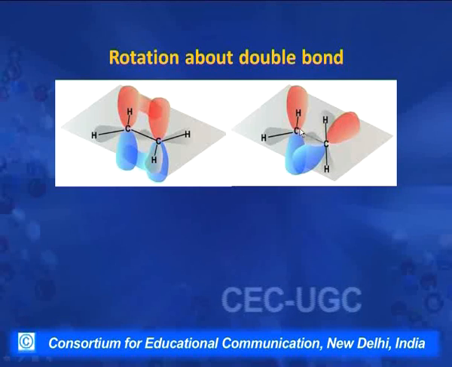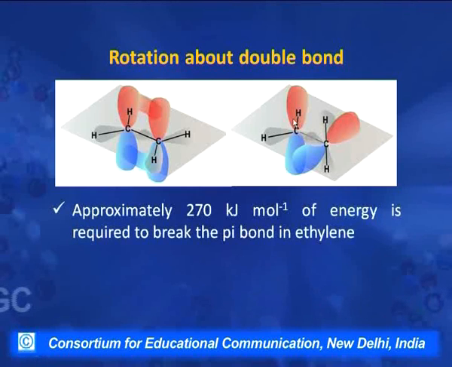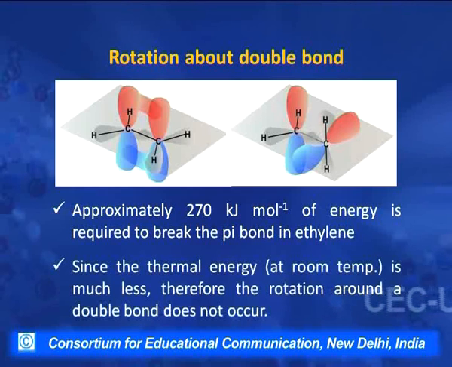And breaking of this pi bond requires some energy, and this energy is approximately 270 kilojoule per mole for breaking this pi bond in simple ethylene. In other alkenes also the value is very near to it, and this much energy is not available at room temperature. So that is why free rotation is not possible.